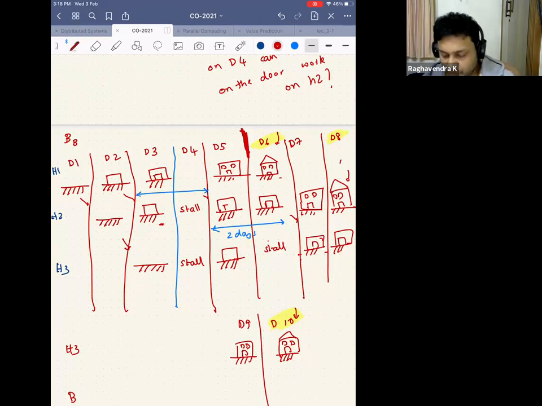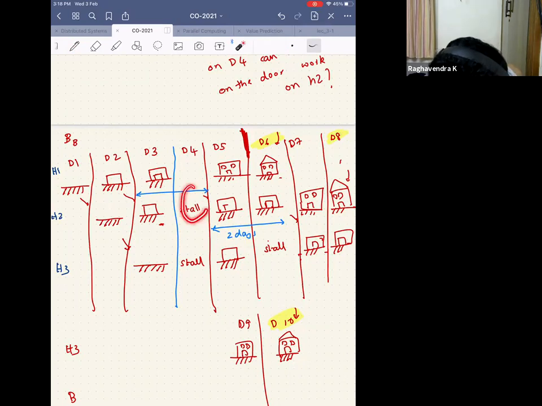So the question is, why did this stall come, right? To solve this problem, I have to ask, why did this stall come? The reason is that the guys who are working on the door part of it are taking 2 days instead of, say, a single day. Which means that they are busy here, and they can't start working on house two. So this means that there's a stall here.